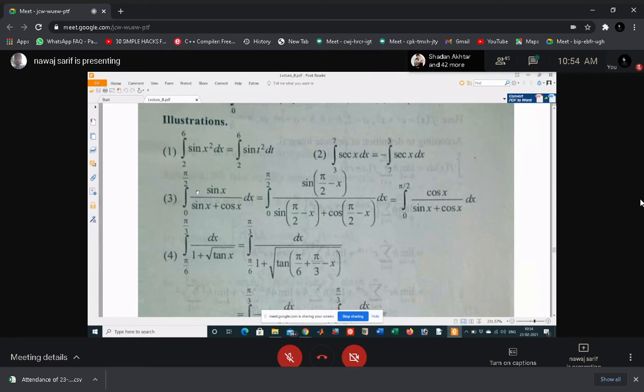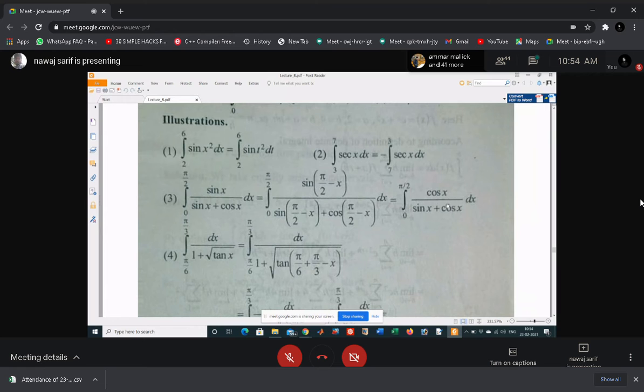So pi by 4. I think all of you know how to find this integration. Just take I equal to integral 0 to pi by 2 of this function, and when you apply the property, you will get integral 0 to a of f(x) dx. The property will apply here. In place of x, write pi by 2 minus x. Then you will get this one, and both of these are the same.